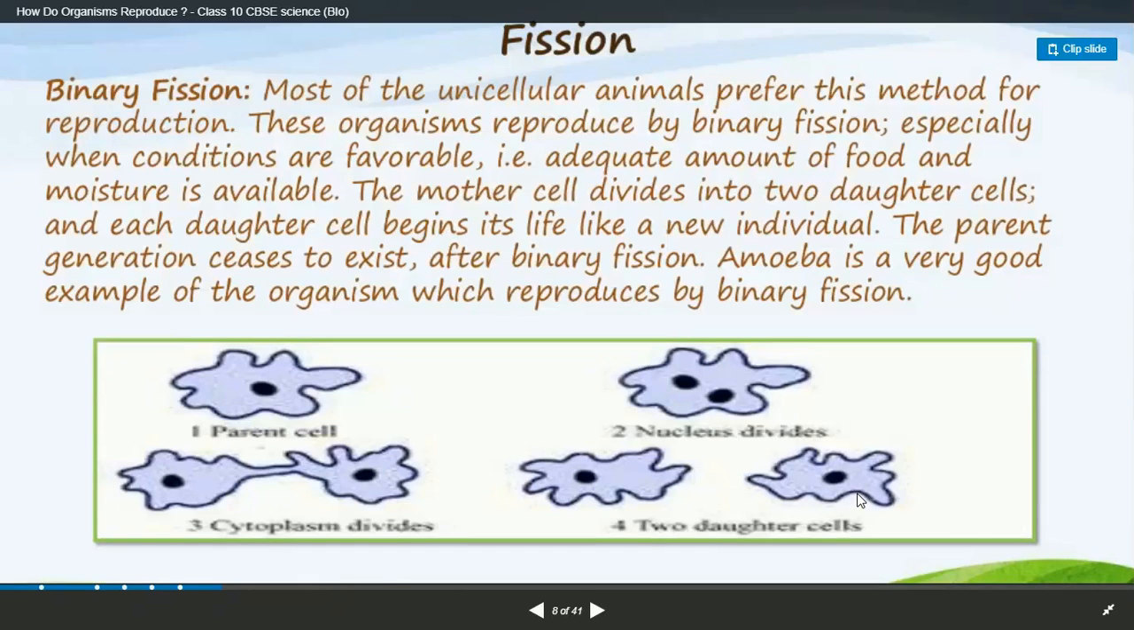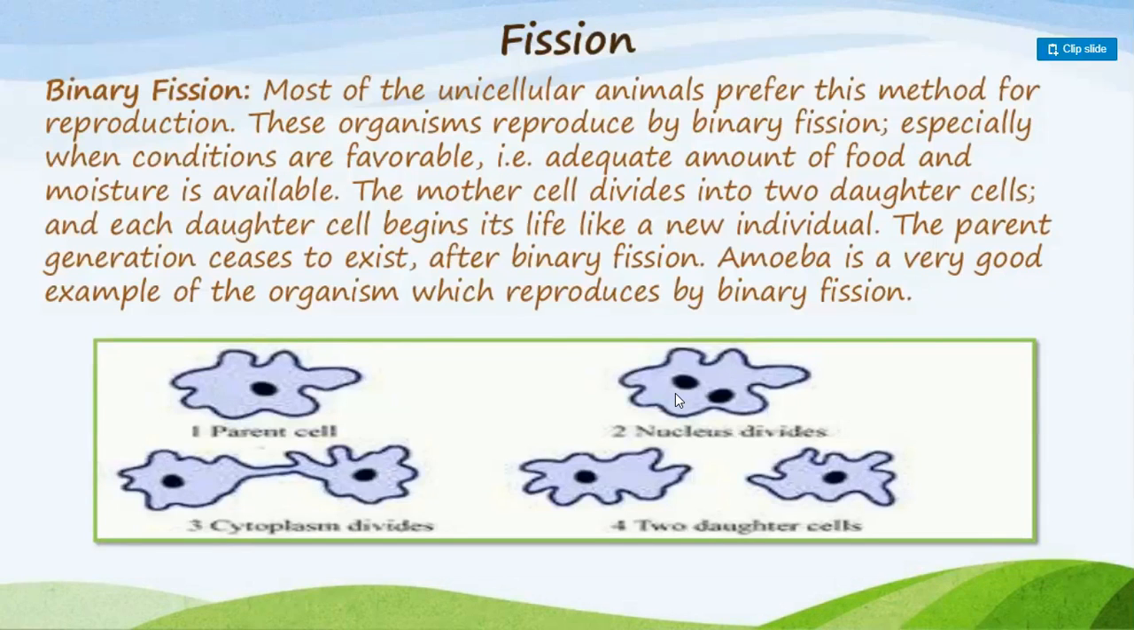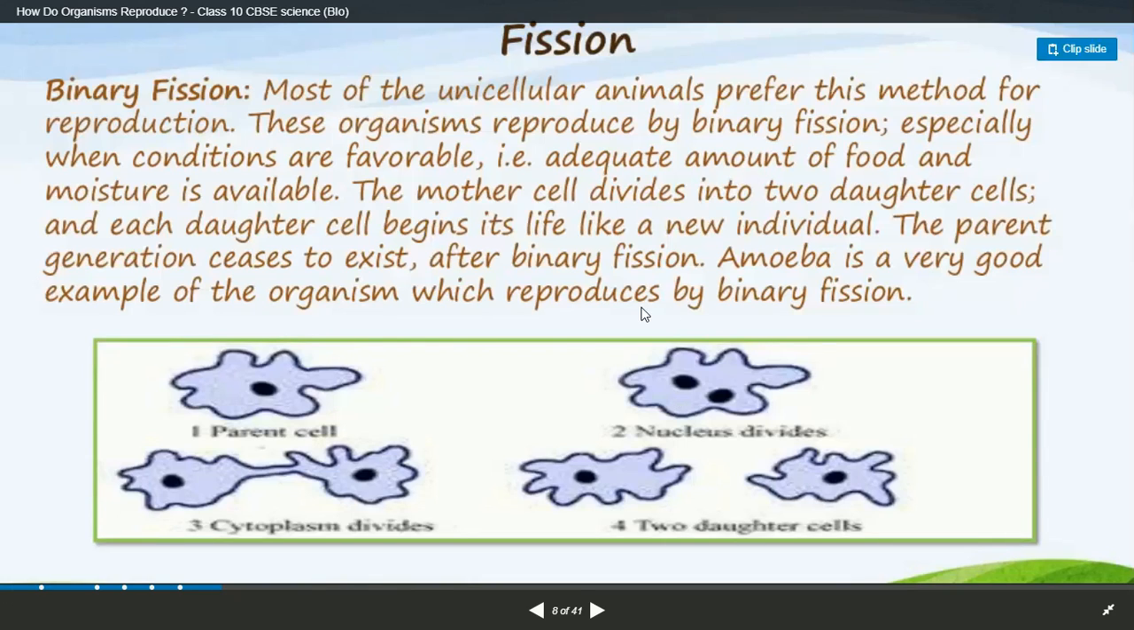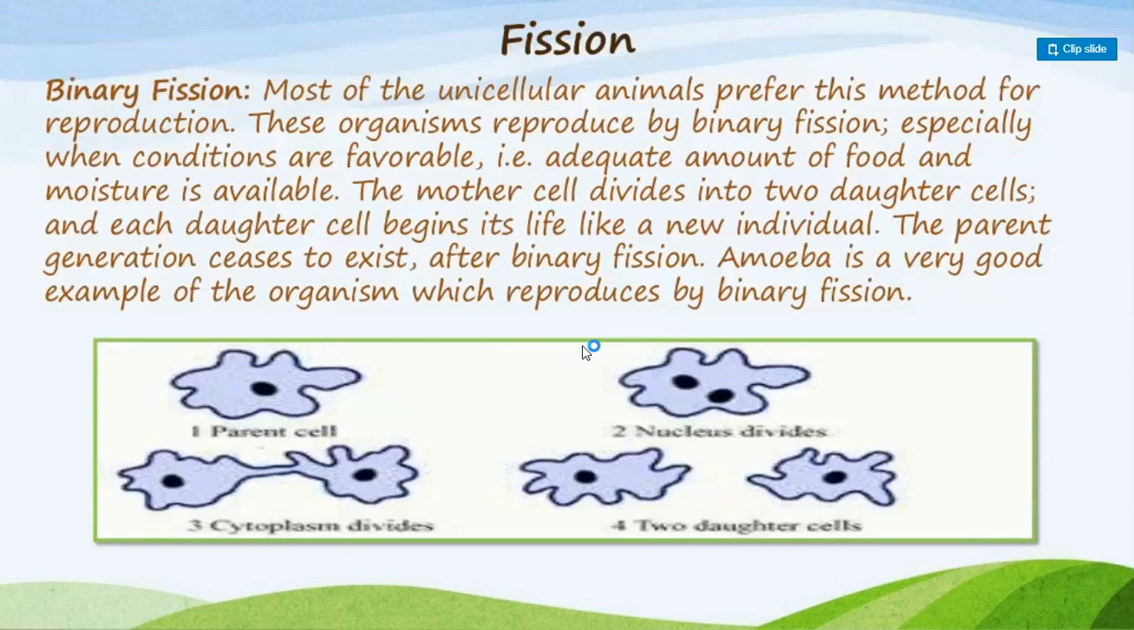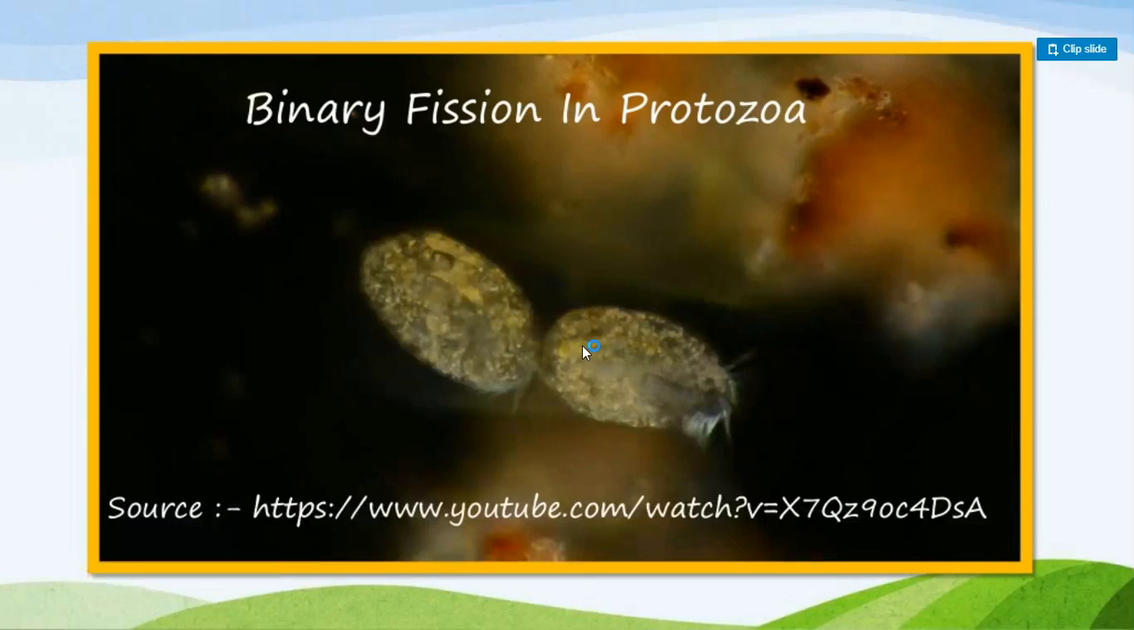It divides and forms two daughter cells, so that this particular amoeba family will continue its existence. So that is why binary fission is followed by this unicellular organism, and amoeba is a very good example of reproduction by binary fission, which we have all been learning, I think, since fourth class standard. So you may have an idea.